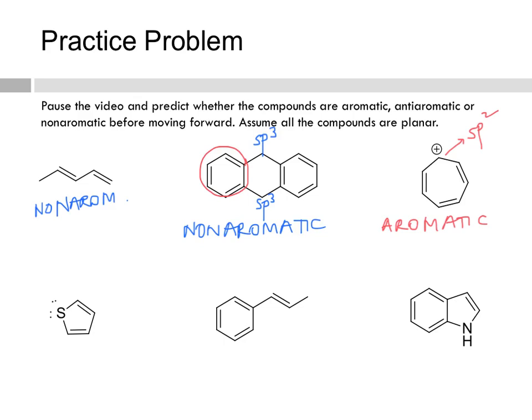And so in this case, if you were to draw resonance forms, you would see that sulfur is actually sp2 hybridized, so one of these lone pairs is going to be in a p orbital. And so that means that you've got complete conjugation, so completely conjugated, cyclic, planar, and if we were to count the number of pi electrons, we've got 1 pi bond here, 1 pi bond here, and one of these lone pairs is in a p orbital. And so that leaves us with 6 pi electrons, and so it is aromatic.